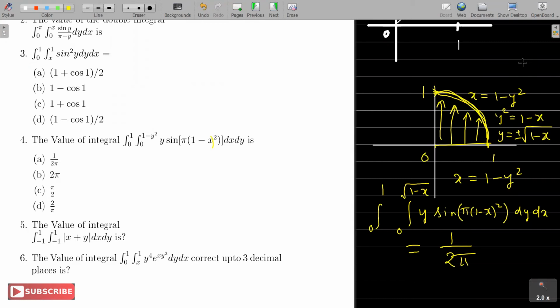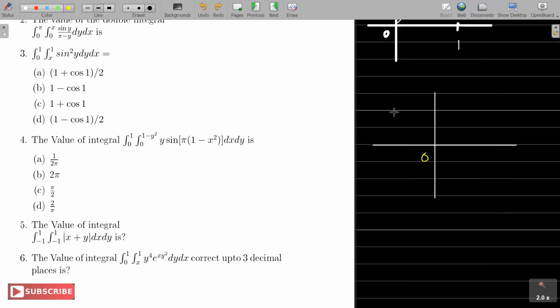But check it carefully, that's not quite so. So check the value of mod x plus y. One is very much tempted to find the answer in the first quadrant and take four times that.